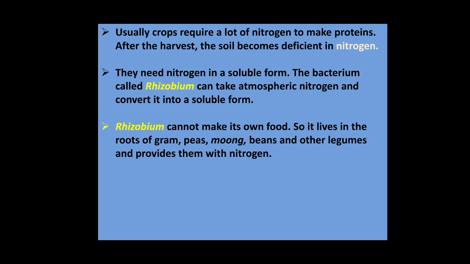Plants need nitrogen in a soluble form. The bacterium called rhizobium can take atmospheric nitrogen and convert it into a soluble form. Rhizobium cannot make its own food, so it lives in the roots of gram, peas, moong, beans, and other legumes and provides them with nitrogen. So here rhizobium is living in a symbiotic association with these plants, and they fix this atmospheric nitrogen into a soluble form so it can be provided to these plants.